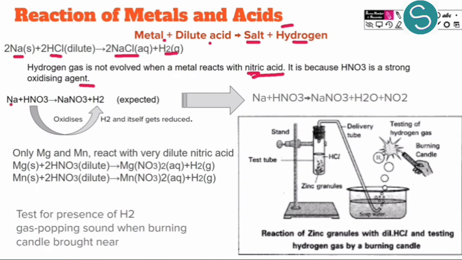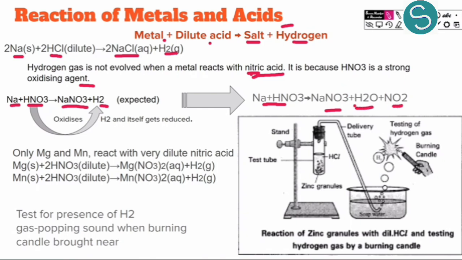For example, here we have sodium and HNO3, reacting and producing a salt and hydrogen gas. So this was the expected reaction, but the reaction we see is sodium reacting with nitric acid giving us salt, water, and nitrogen dioxide as well.